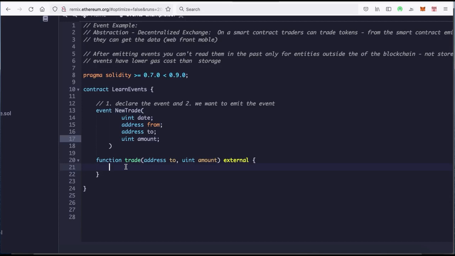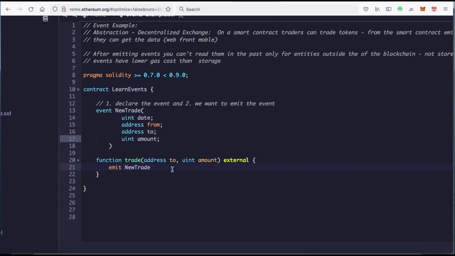So how do we emit events? The second part of this. Well, in order to emit the event, we just say emit, just like that. Previously, if you end up working with older Solidity projects, you didn't have to actually write emit. So if you see just the event being brought in, don't get confused. It's just because the emit isn't there. That's just a heads up. So we would say emit NewTrade.